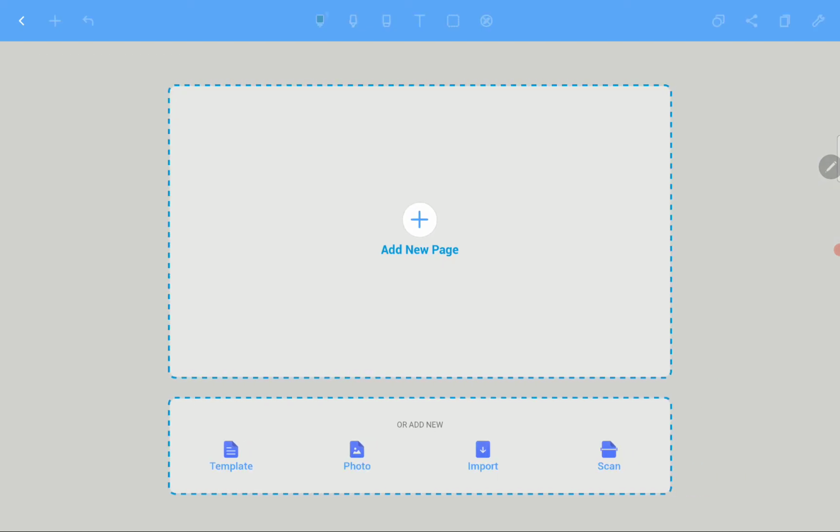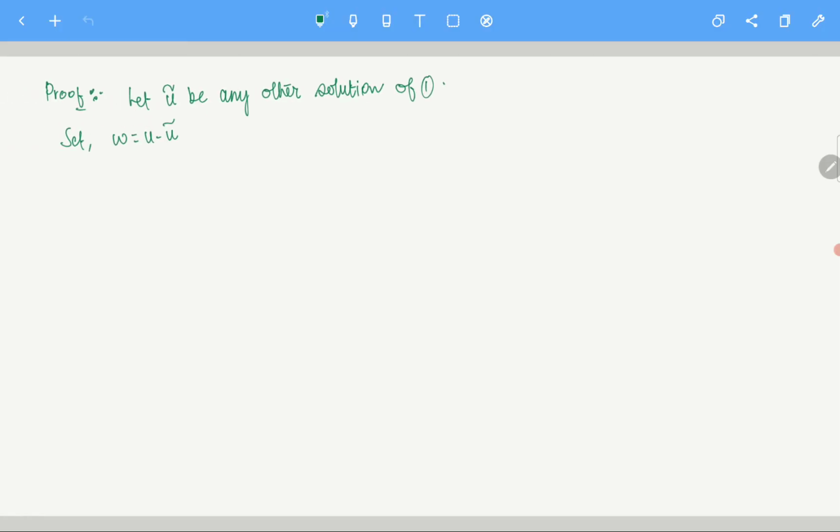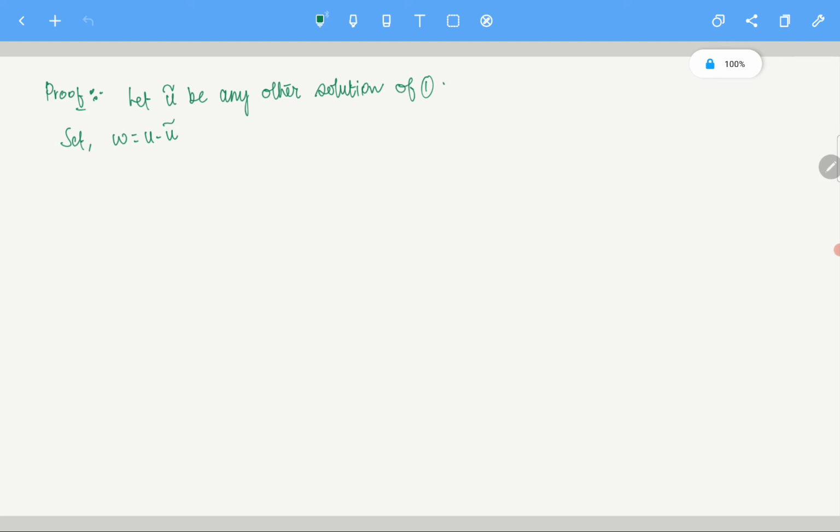So let w equal u minus u tilde. If you set w equal to u minus u tilde, then w solves what? Then w solves this equation: wtt minus Laplacian of w equals 0.